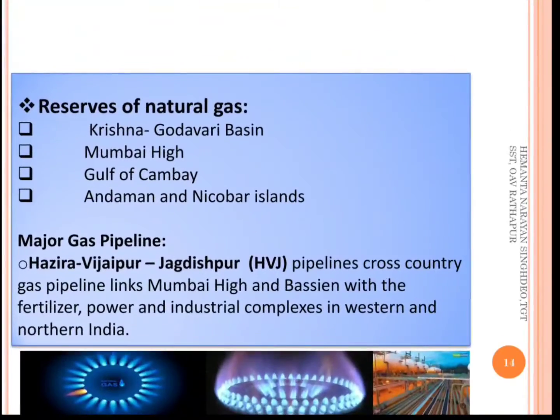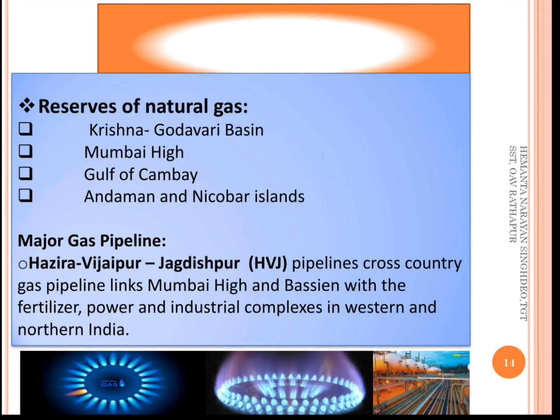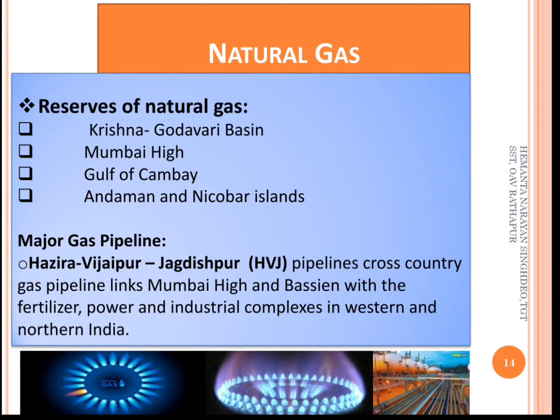Next, reserves of natural gas: Krishna Godavari basins, Mumbai High, Gulf of Cambay, Andaman and Nicobar Islands. Major gas pipeline: Hazira, Vijaipur, Jagdishpur, the HVJ pipeline, a cross country gas pipeline connecting Mumbai High and basins with the fertilizer, power, and industrial complexes in western and northern India.